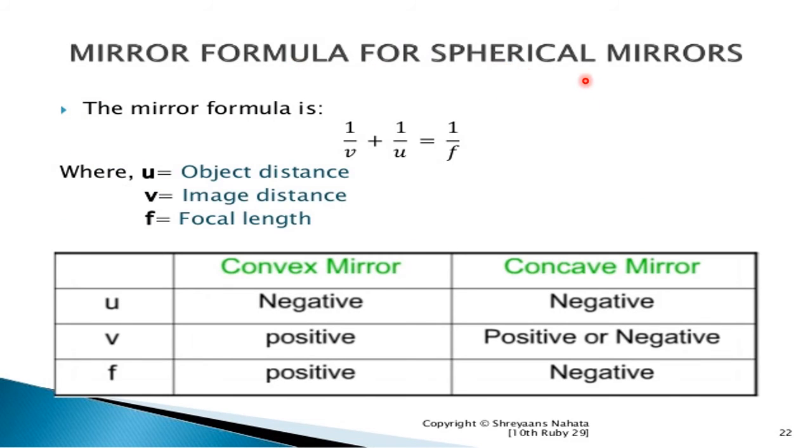Now, the mirror formula for spherical mirrors is as follows: 1/f = 1/v + 1/u, where u is the object distance, v is the image distance, and f is the focal length. So what is exactly the difference between the convex and concave mirror? In a convex mirror, the object distance u is negative, the image distance is positive, and the focal length is positive. Whereas in the concave mirror, the image distance is positive or negative, the object distance is negative, and the focal length is negative.